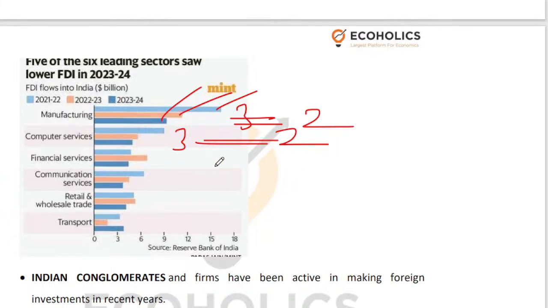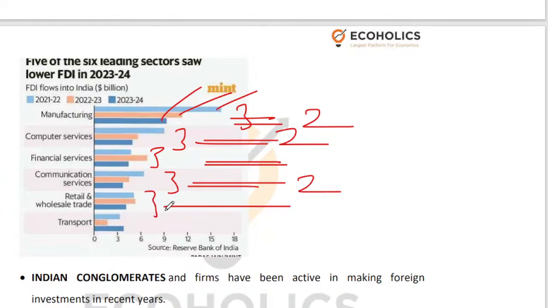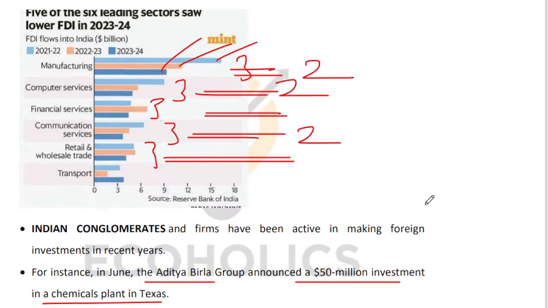In financial services, it has been up and down. It has been very volatile. In communication services, again, we have 2 consecutive years of decline. In retail and wholesale trade, again, it is up and down, but in general, there is a decline. So this is what you need to know as of now.